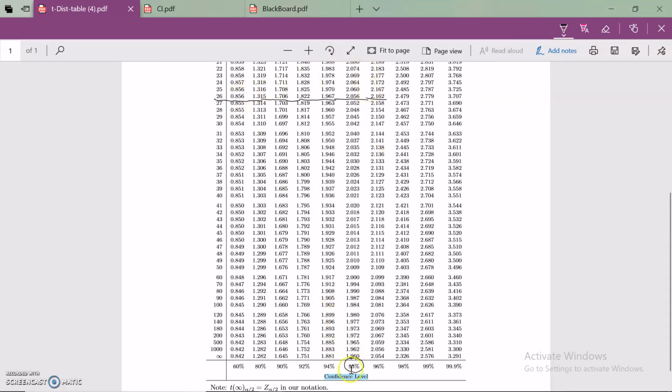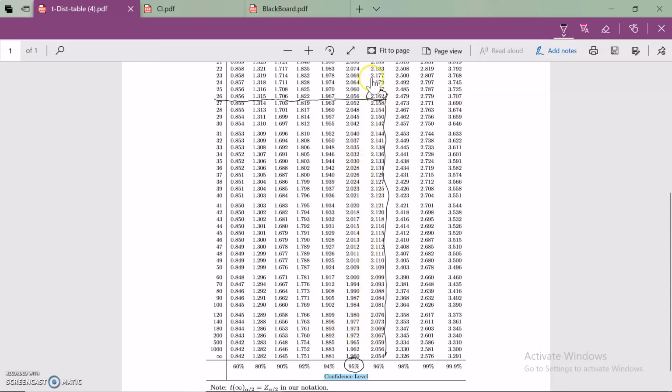For a 95% confidence level, look at the intersection with the degrees of freedom. Here is the intersection, and the value comes out to be 2.162. This is the T critical value for 26 degrees of freedom, and for a 90.